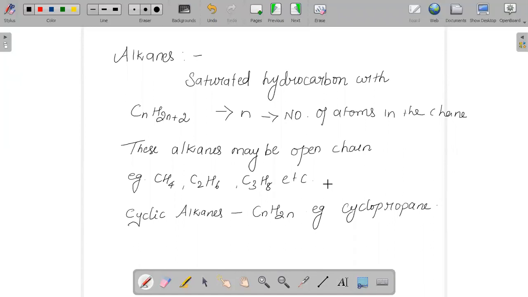But there can also be cyclic alkanes, that is closed cyclic alkanes, like cyclopropane. For example, CH2, CH2, CH2, all single bonded, so it is a closed ring. We call these cyclic alkanes, and we use the prefix cyclo. It can be cyclopropane, cyclobutane, and so on.